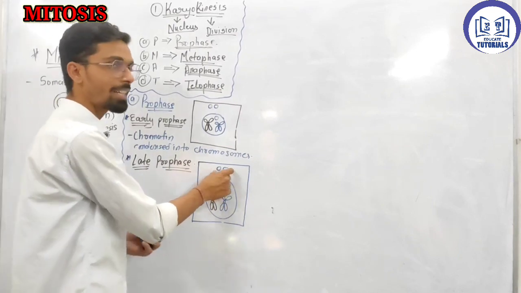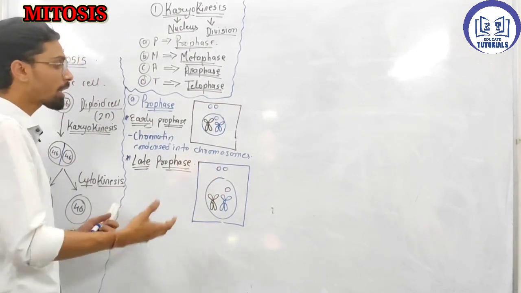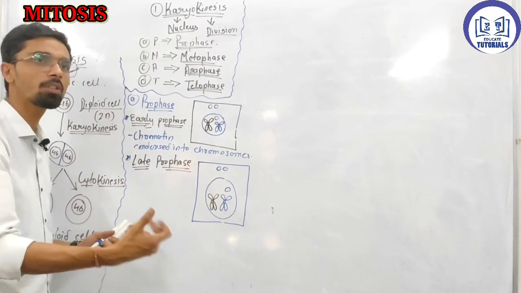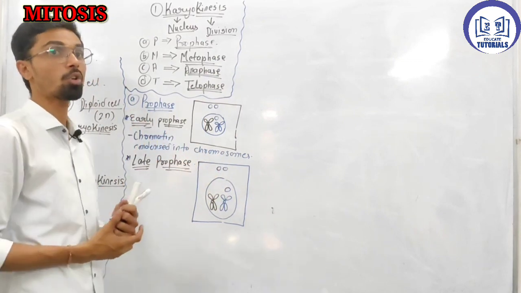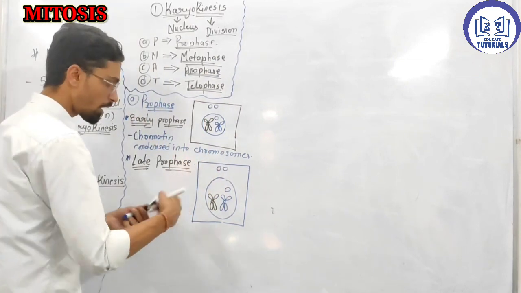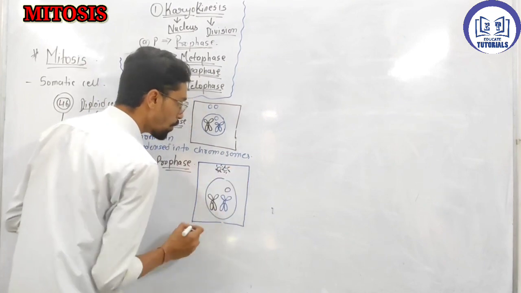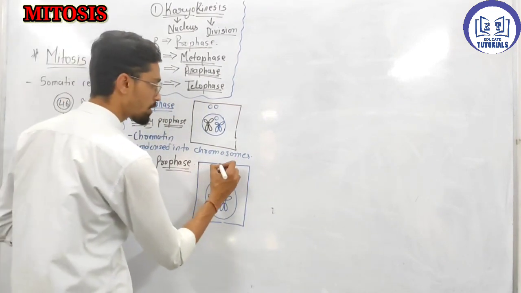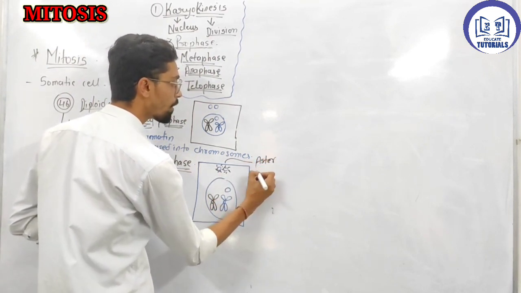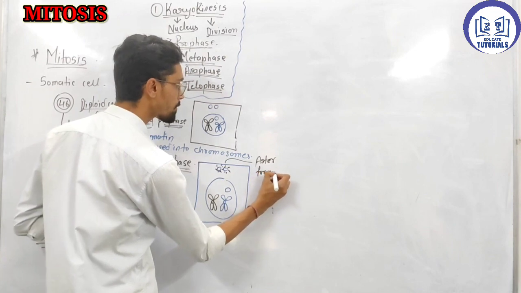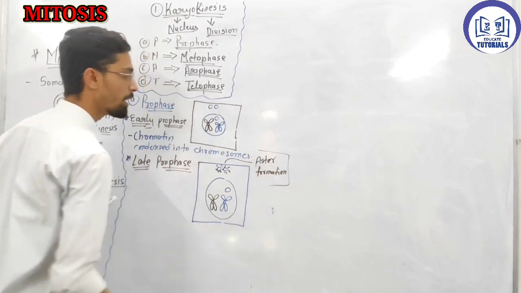So the centrosomes are two in form. And the centrosomes start forming the spindle fibers. They start forming the protein structure, which is also called aster formation. They form a star-shaped structure over there, which is called aster formation. This stage is called aster formation.